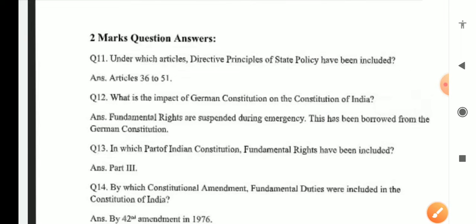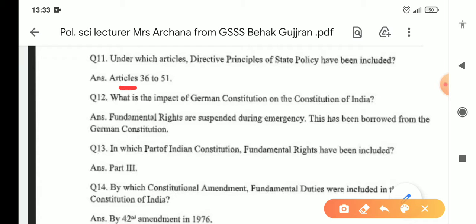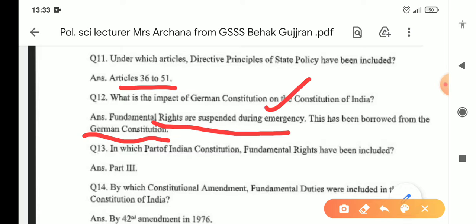2 marks questions and answers. Under which articles have directive principles of state policy been included? Article 36 to 51. What is the impact of German Constitution on the Constitution of India? Fundamental rights are suspended during emergency. This has been borrowed from the German Constitution, the Weimar Constitution. Fundamental rights suspended, that is, emergency power related borrowings.